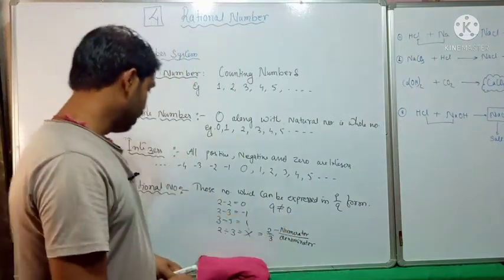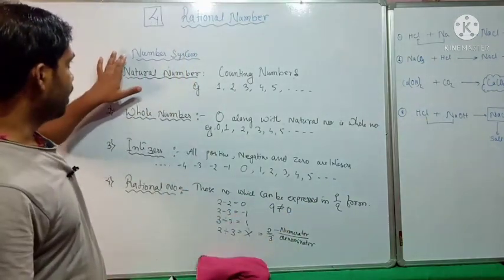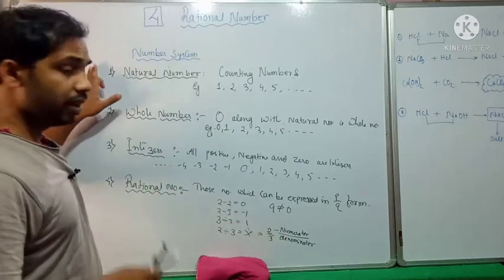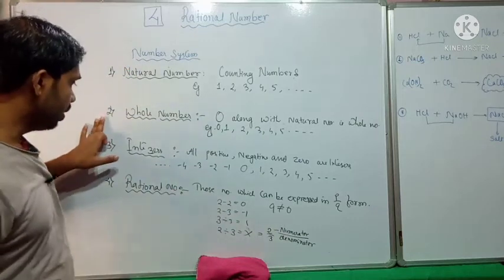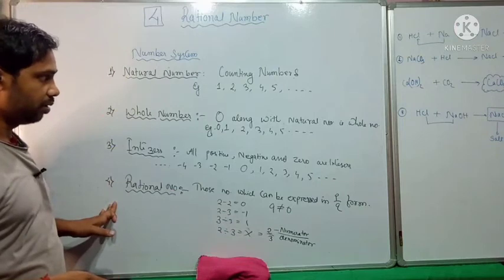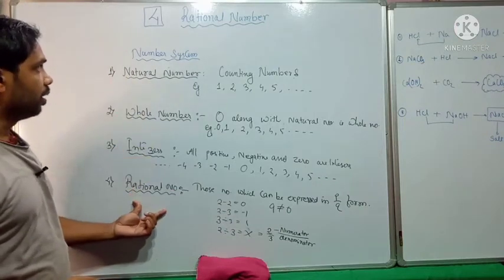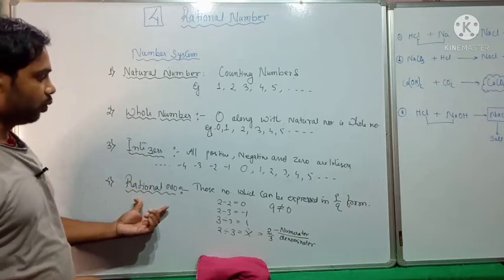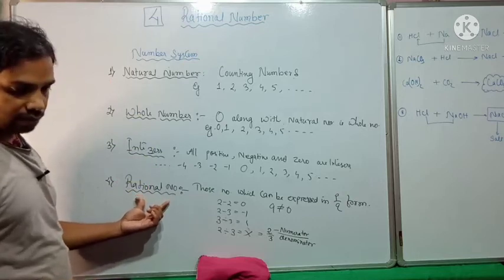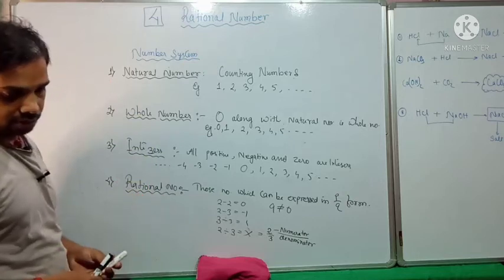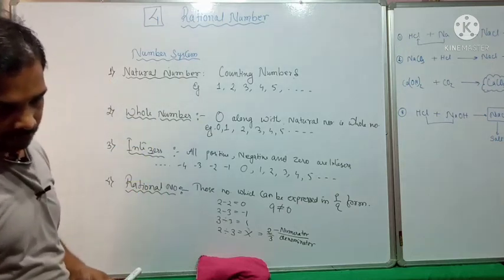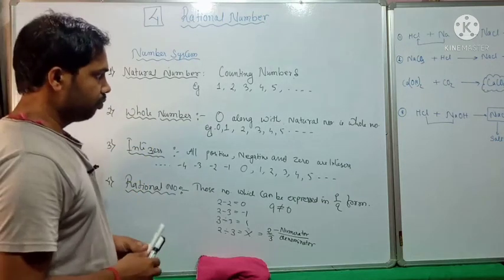So you see, in the number system we first got natural number, then whole number, then integers, then rational number. So we have 4 types of number system. Now we will study rational number in this lesson. Let's see.